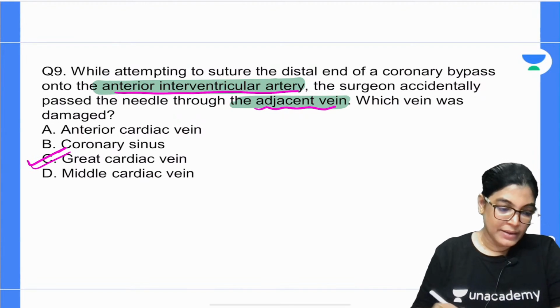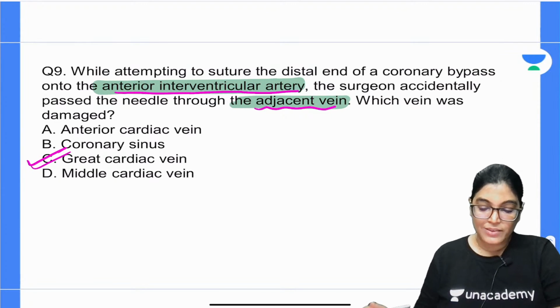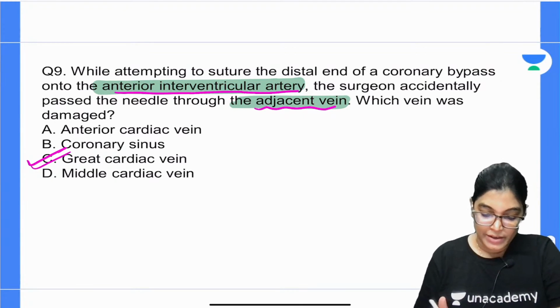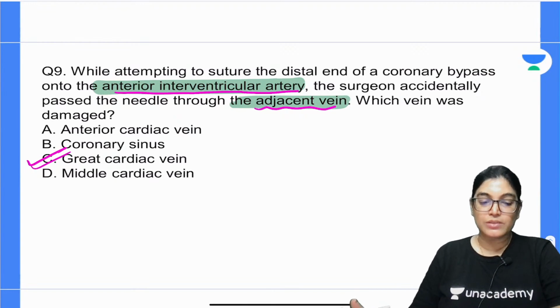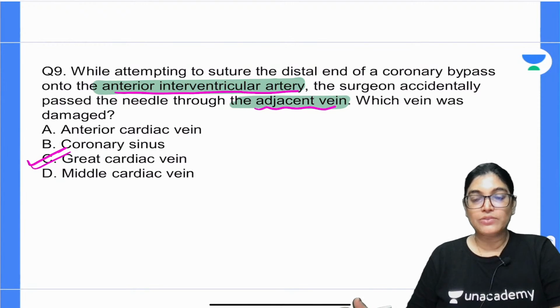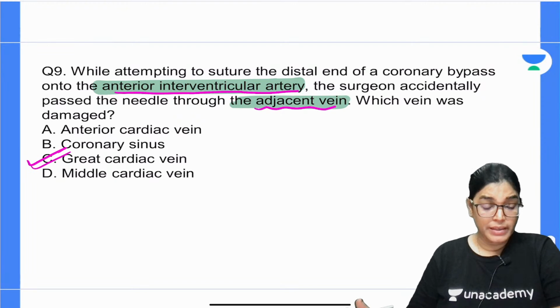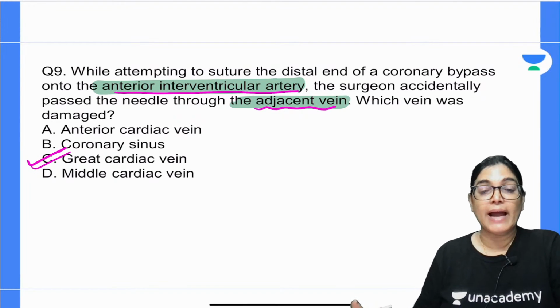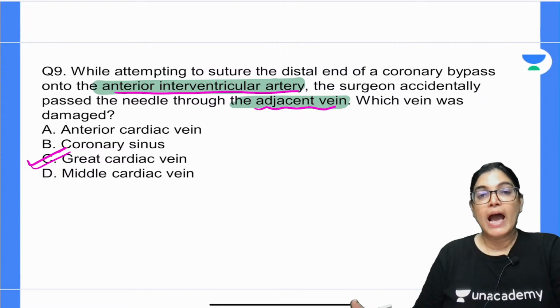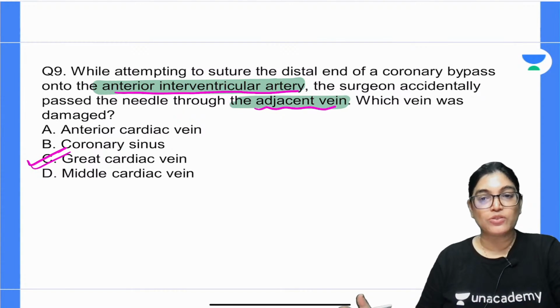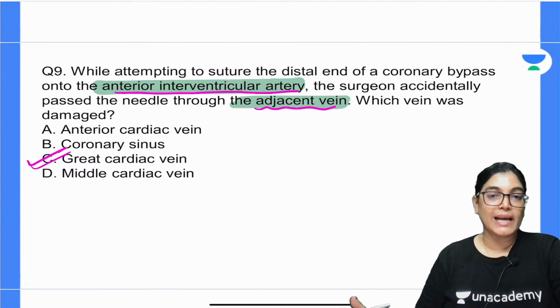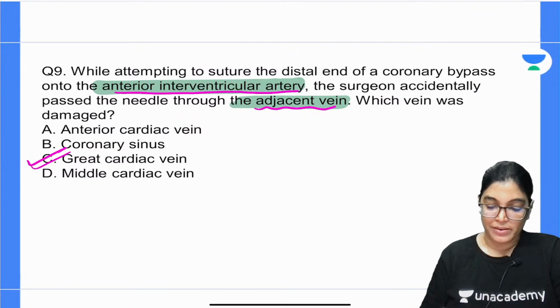So great cardiac vein is the perfectly correct answer. Actually, the anterior interventricular artery, also called the LAD artery, traverses in the anterior interventricular sulcus and runs along with the great cardiac vein. So, my dear aspirants, first I would like to give you the important locations of the arteries and the veins traversing along with them, and then I will show you the diagram.